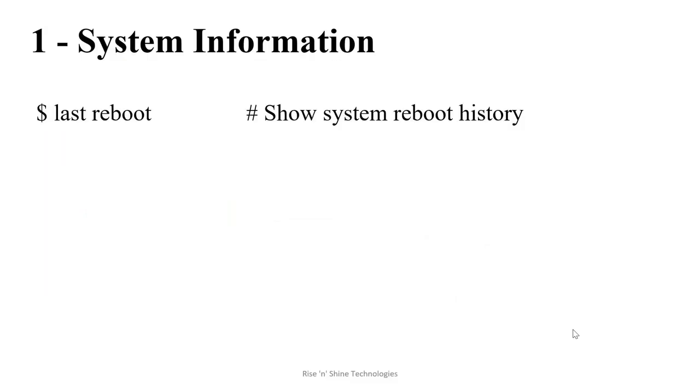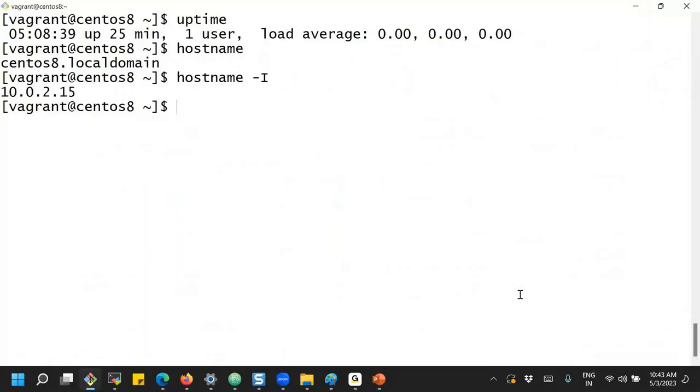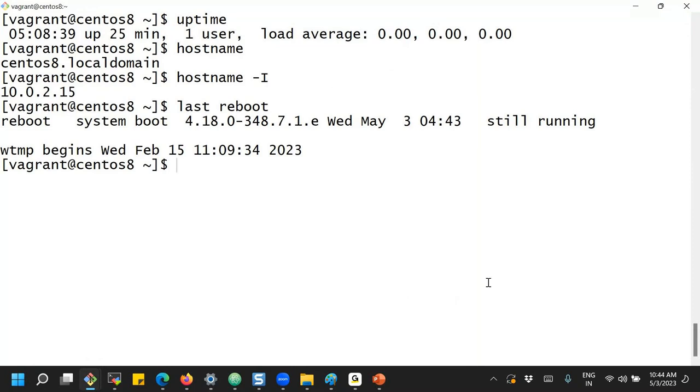So when was the system last rebooted? Sometimes we should know the system reboot information, but how do you know when the system has been rebooted? That is the last reboot command. These commands you can run directly and check. Let me show that here as well. So that is last reboot, when it was last restarted.